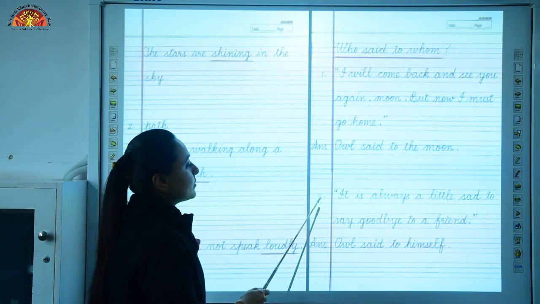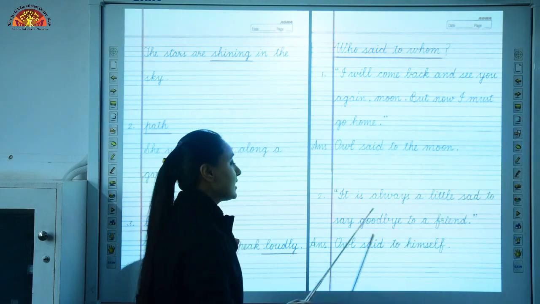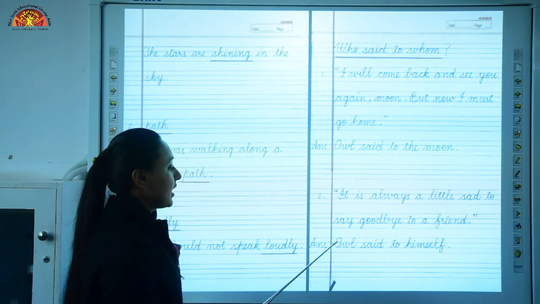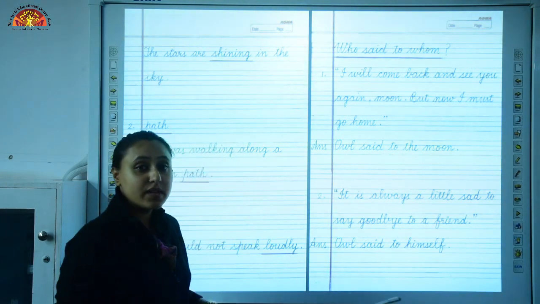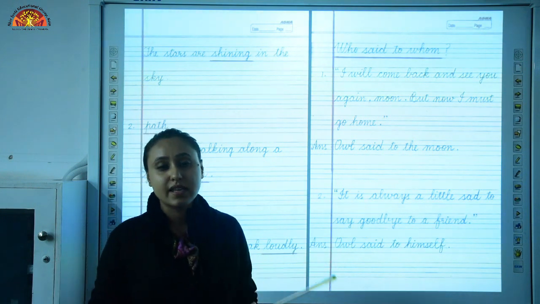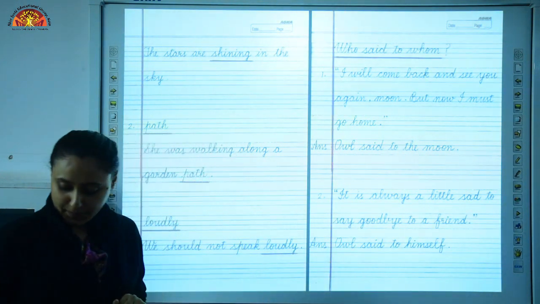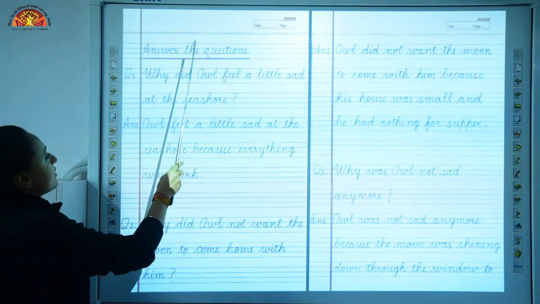Now look at number 2. It is always a little sad to say goodbye to a friend. So who said this line? Answer is owl said to himself. Okay, owl said to himself that it is always sad to say goodbye to a friend. Okay. Now children, let us move to answer the questions.